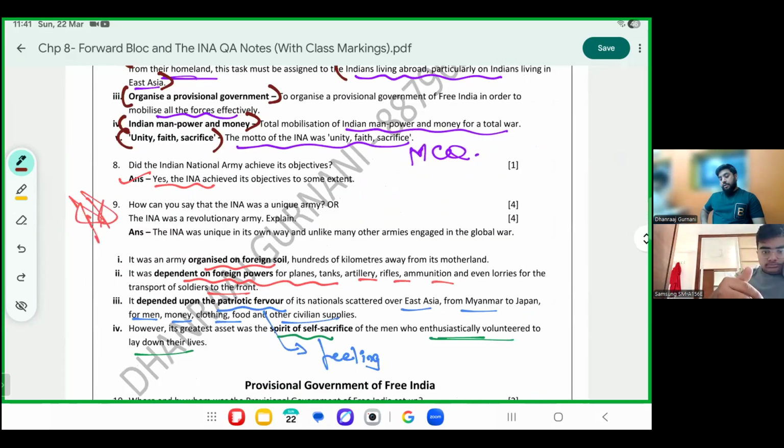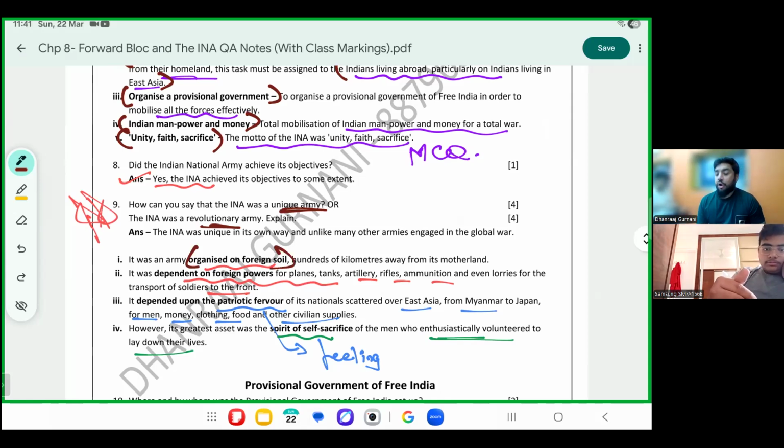Again, one more important answer. INA is a unique army, explain. Or INA was a revolutionary army, explain. INA was far different than the normal armies. Why? Because it was organized on foreign soil. Very less scenario. ऐसा कभी होता नहीं है that your army is on foreign soil. It was made outside India, but ready to fight for India.